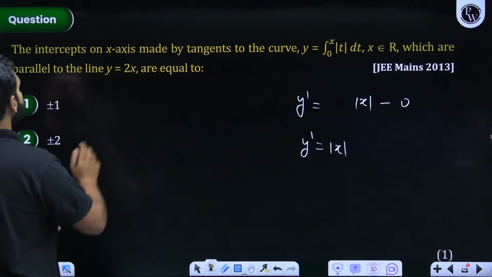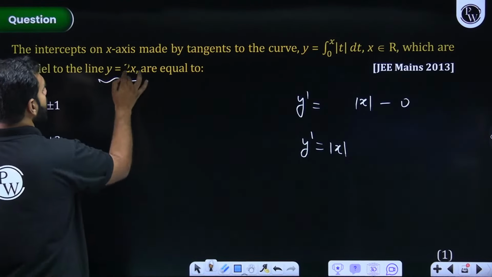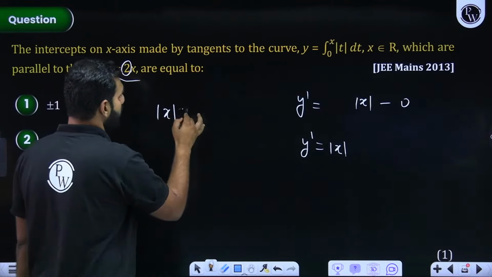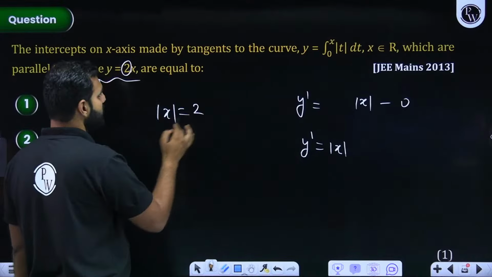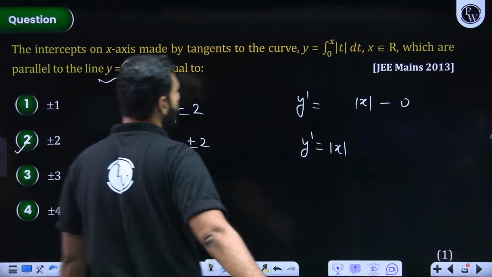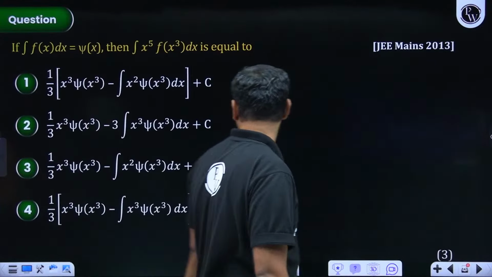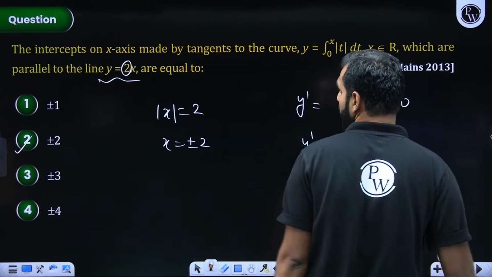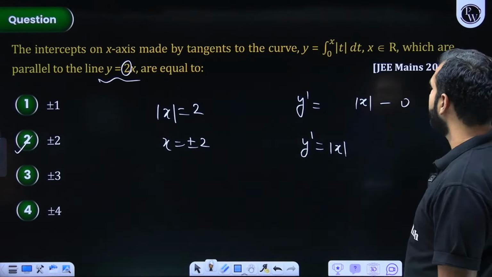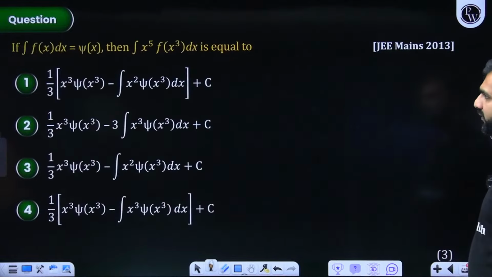But we are told that it is parallel to y is equal to 2x. So slope of this line is 2. Here slope of the tangent is mod x, and slope of tangent is 2. So mod x is equal to 2. x should be plus minus 2. Option B needs to be marked. Am I correct? Why is it plus minus? It should be plus minus 2, right? I think there is some typing error, otherwise it is plus minus 2.